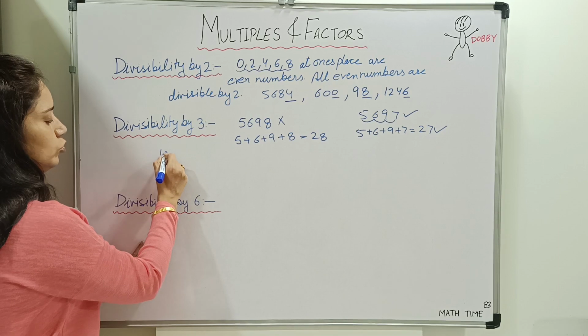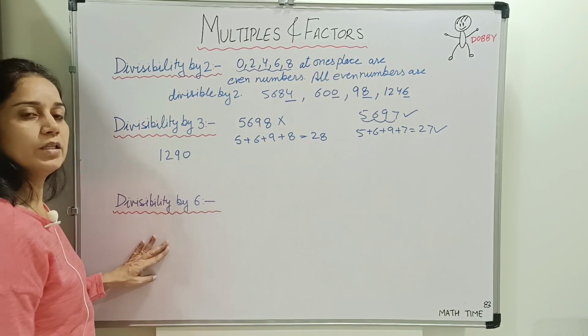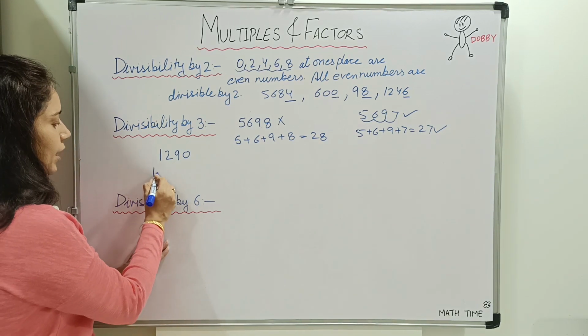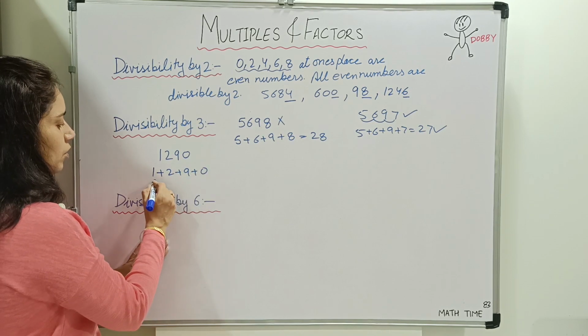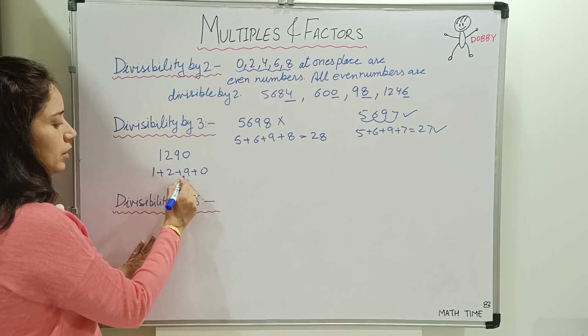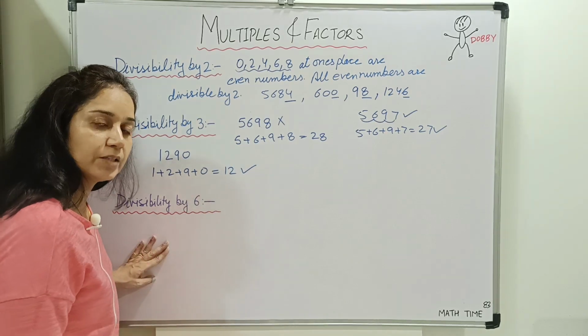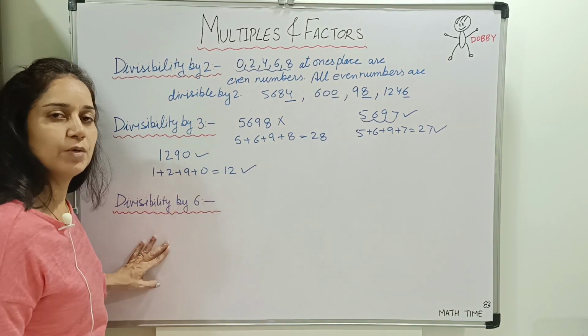1290. As per the rule, you have to add the digits. 1 plus 2 plus 9 plus 0. 1 plus 2, 3. 3 plus 9, 12. Yes, 12 is divisible by 3. 3 fours are 12. So this number is also divisible by 3.